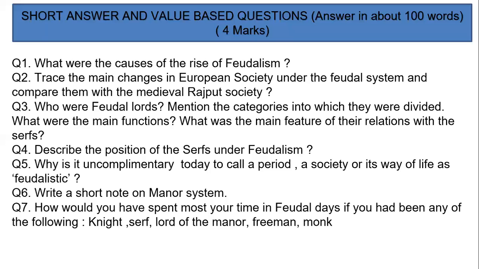Serfs. They were the lowest category of peasants. They were the most numerous in the feudal society. That means they were the most populated, the maximum number of peasants were serfs. These serfs suffered from many restrictions. They had been guaranteed some land from their lords, yet they were tied to it. That means they could not change their masters until the land changed hands.